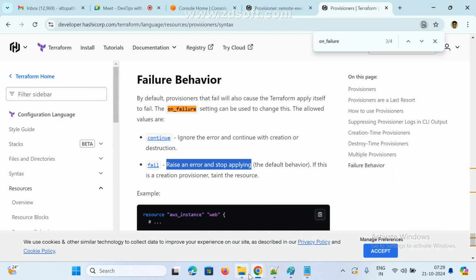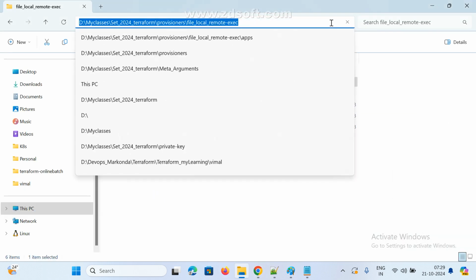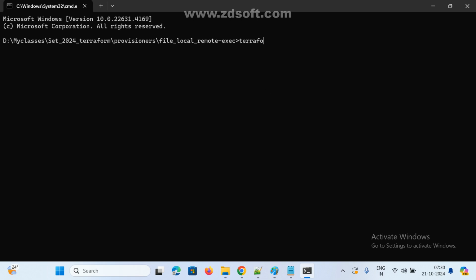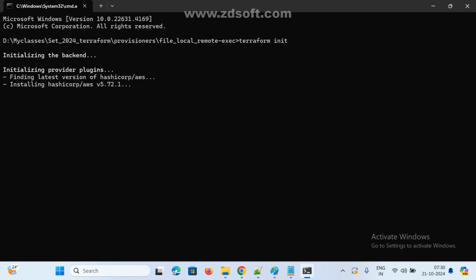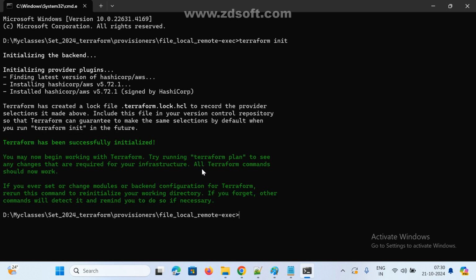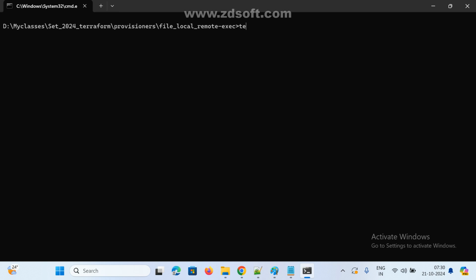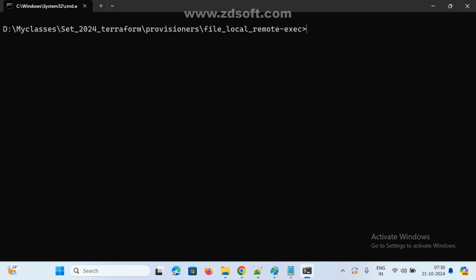Now let me execute this one. Now go to cmd here, and run the terraform init command. This is very important for interview purposes. They won't ask you to write any queries and all, they are asking only the names.